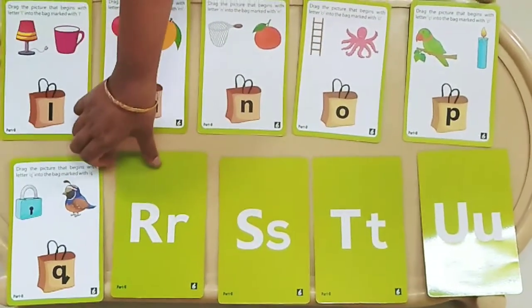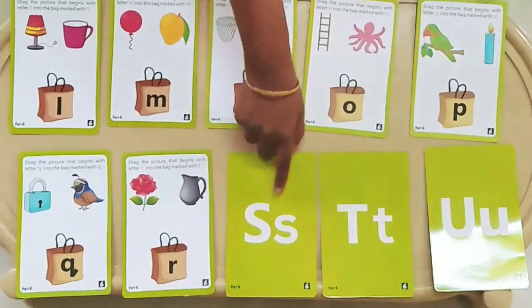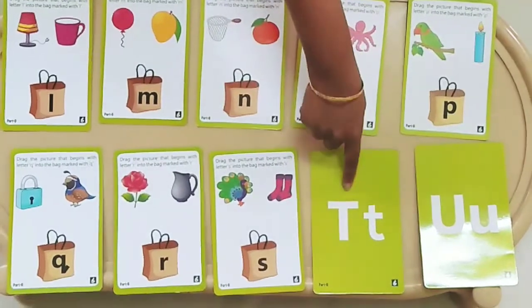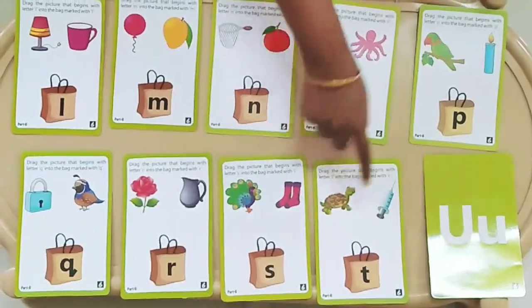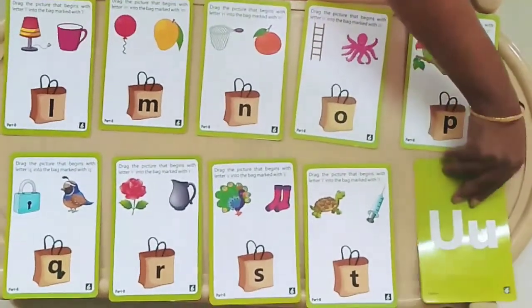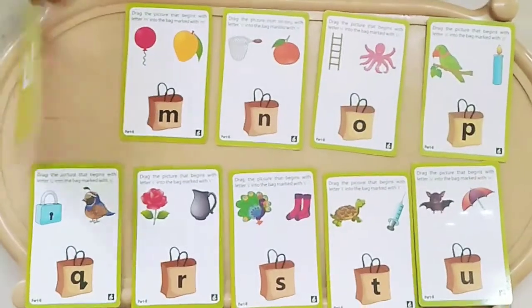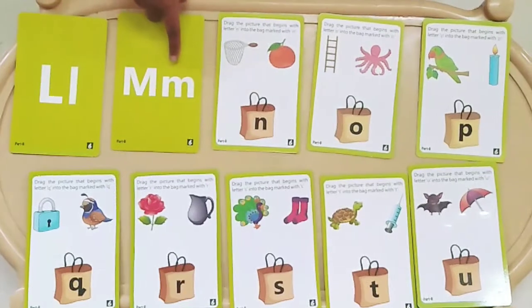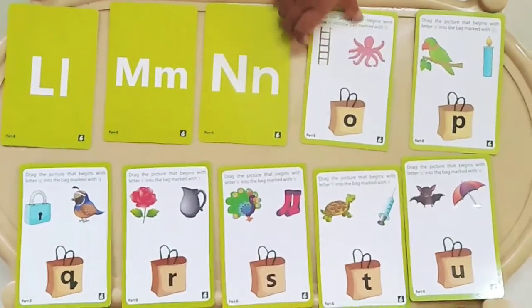R says rose. S says socks. T says turtle. U says umbrella. Shall we revise the sounds? And what sound does this make?